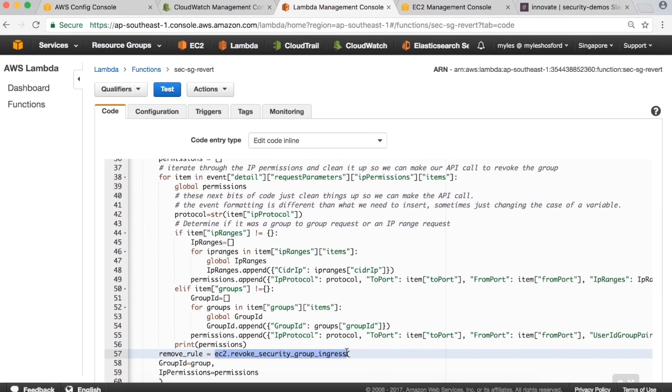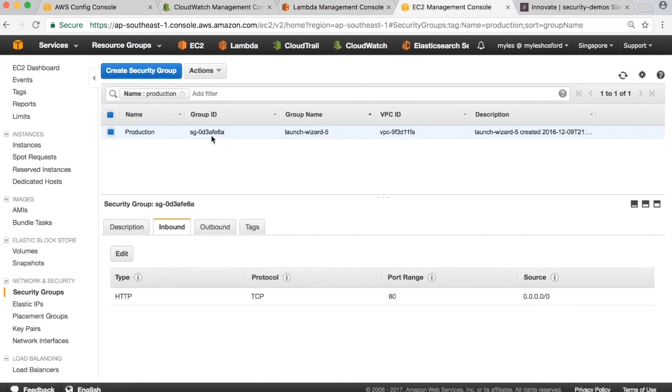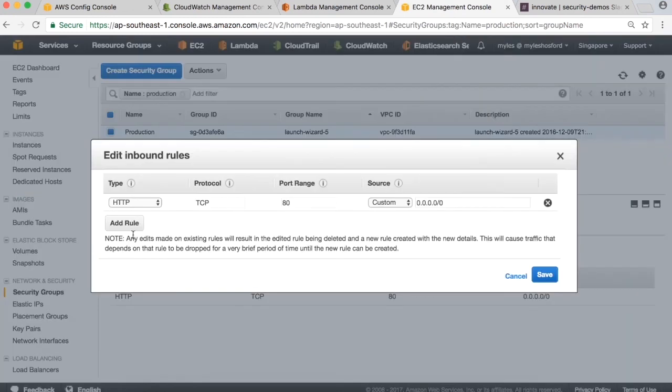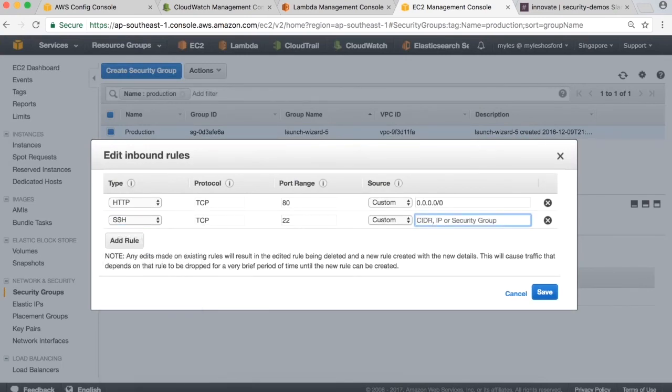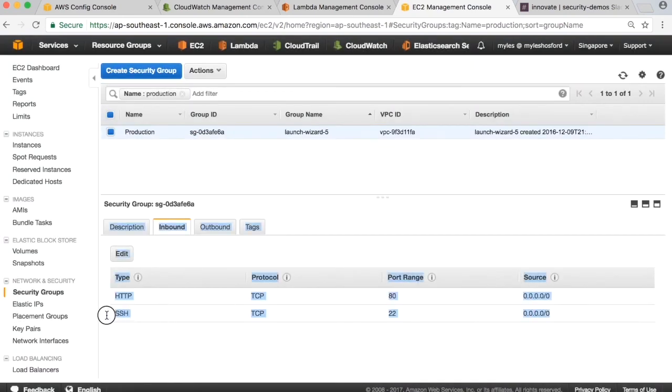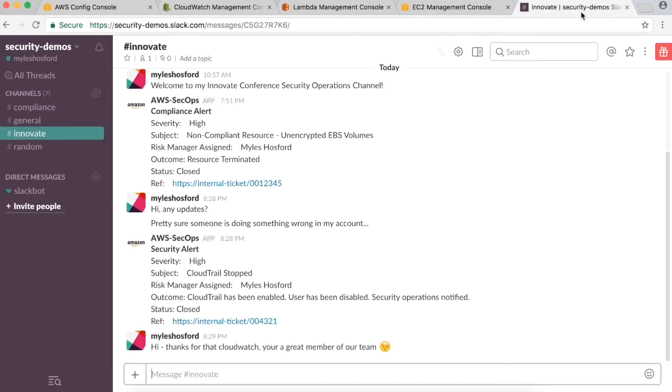Let's go ahead and give this a try. Moving over to the console, we select our production security group, and we want to go ahead and add SSH and make it open to any source IP address on the internet. Let's wait for the event to fire and be notified in our security operations channel.